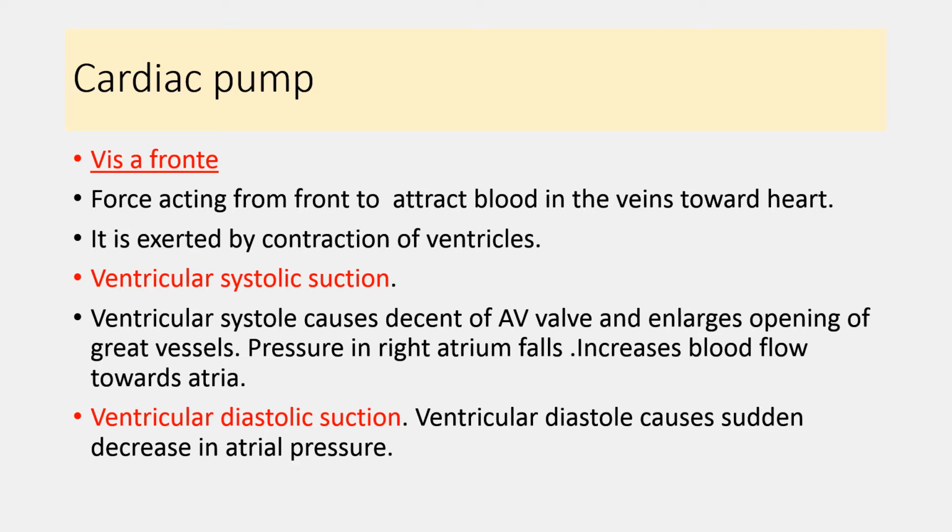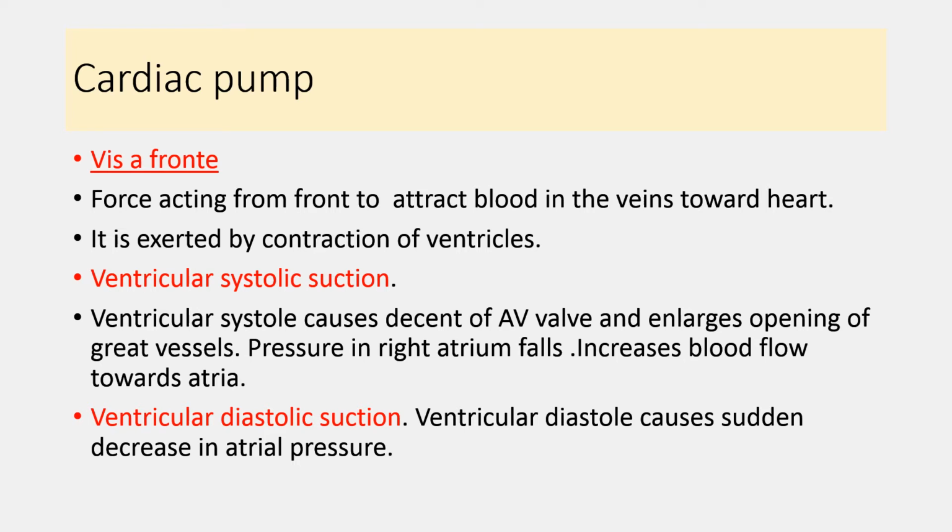Ventricular systolic suction occurs because of the contraction of the ventricles, and because of the contraction of the ventricle as a whole it also lowers the AV valve, and the diameter of the great vessel increases, and because of that pressure inside the atria decreases. So blood flows from the great veins towards the atria. So because of the ventricular systolic suction, venous return increases.